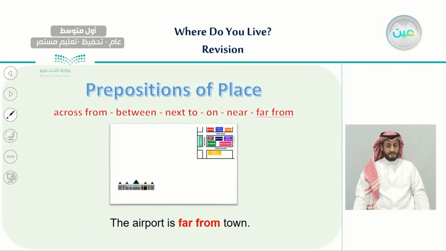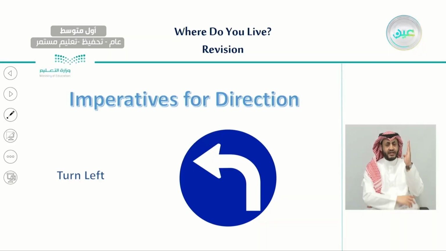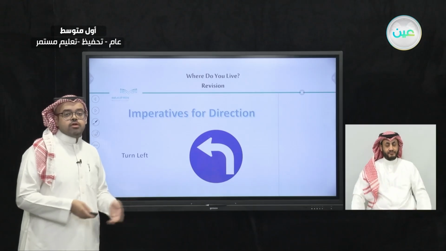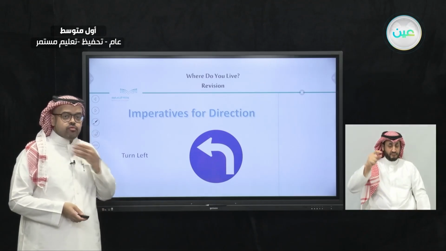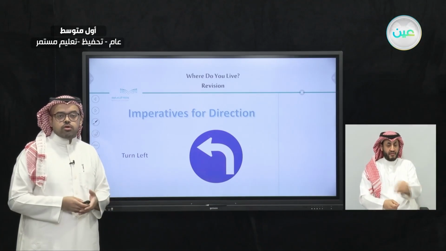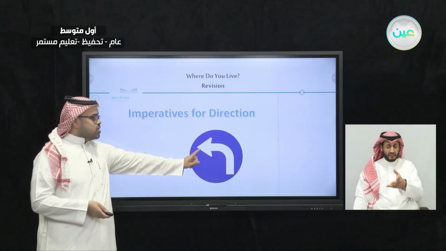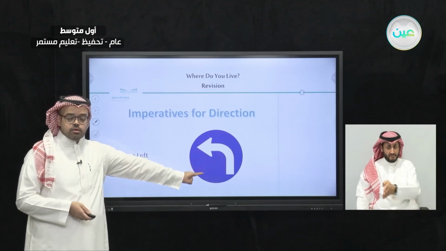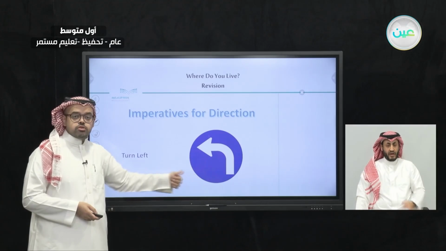So here we have these 6 prepositions we have learned the last time. And also, if you remember, we talked about the imperative of direction. When we want to give a direction to a place, we would sometimes use, or we will see, signs, okay? Those signs have what we call imperatives. It's sort of like orders to do something on the street. For example, this sign, this is an imperative for direction. What does this mean? Very good. This means to turn left. This sign means turn left.